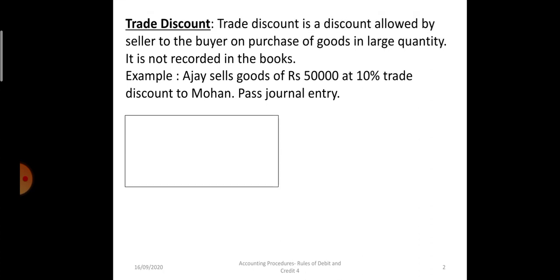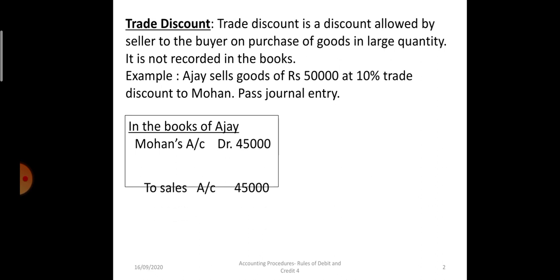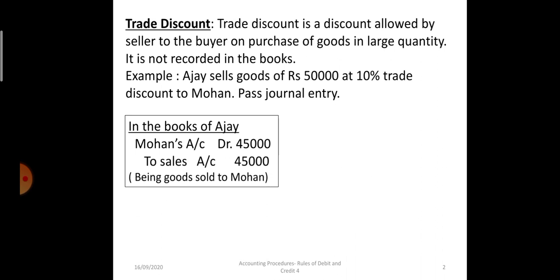So the journal entry will be in the books of Ajay. Ajay is selling the goods to Mohan. So Mohan's account debit 45,000 rupees to sales account 45,000 rupees. In the books of account, Mohan will be debited by 45,000 after deducting 5,000 from 50,000, which is the trade discount. It is not shown anywhere.